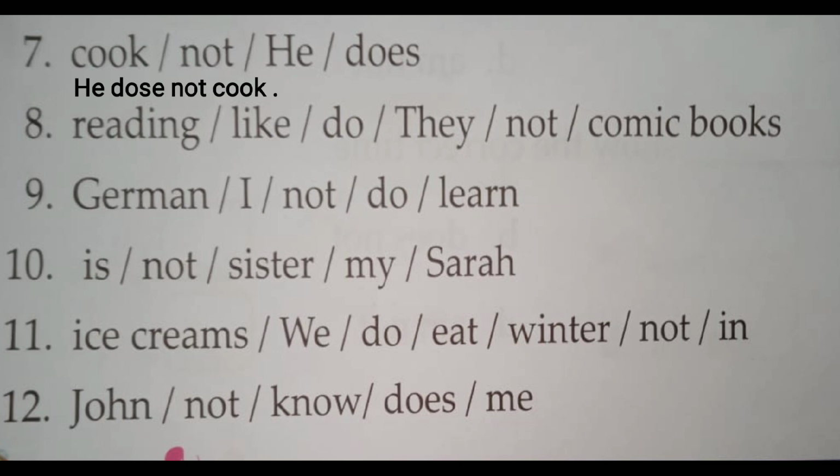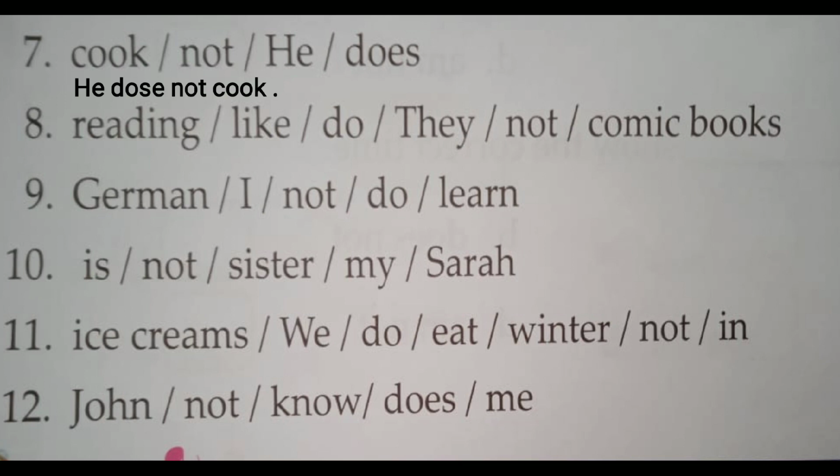This is the answer of this sentence. Next is "reading like do they not comic books." Now, if we are getting confused, at that time just focus on which word is given in the capital form. So we understand that it is the first part of the sentence. Here "They" is given in the capital form, so they would be in the first part of the sentence. With they we use do not.